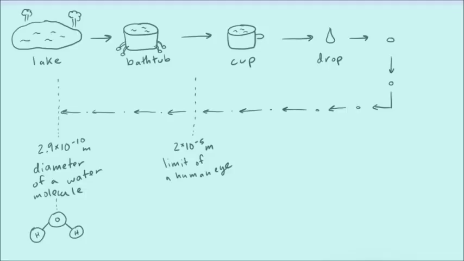If you sliced one more time at this point, at 2.9 times 10 to the negative 10 meters, this would be the first cut that you made that would no longer be water. It wouldn't have the properties of the lake and everything else that came before it, because if you sliced this in half, you'd be slicing in half a water molecule. And so in our next stage, we wouldn't have water anymore.